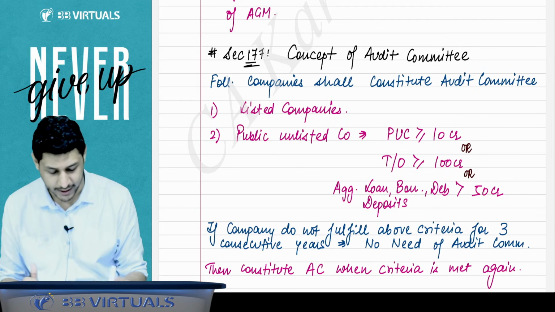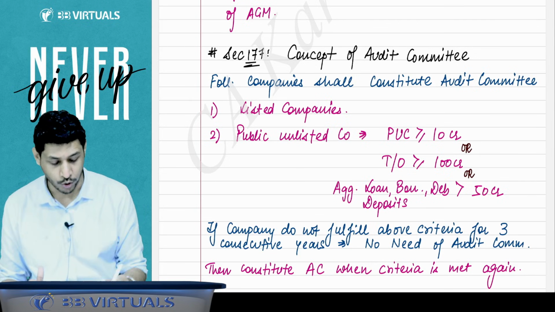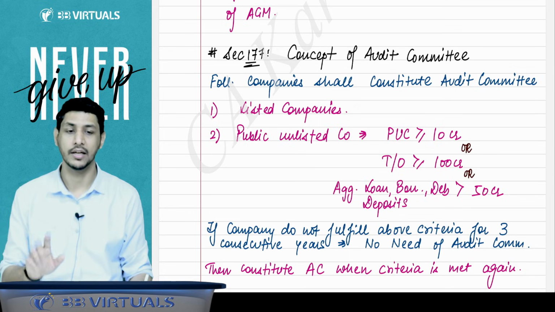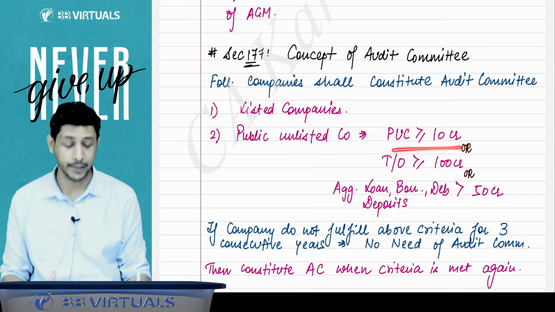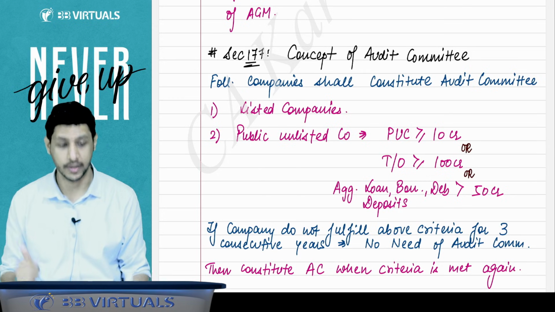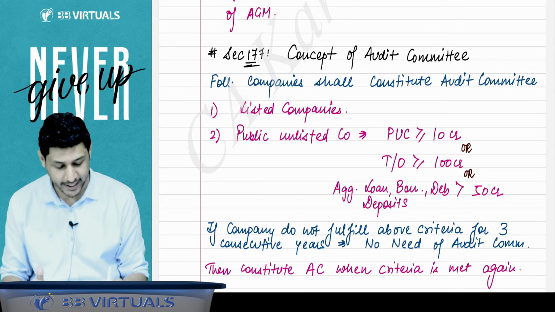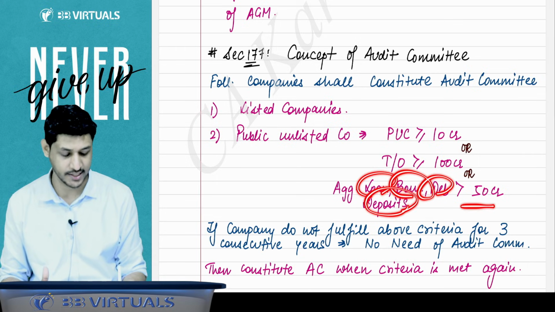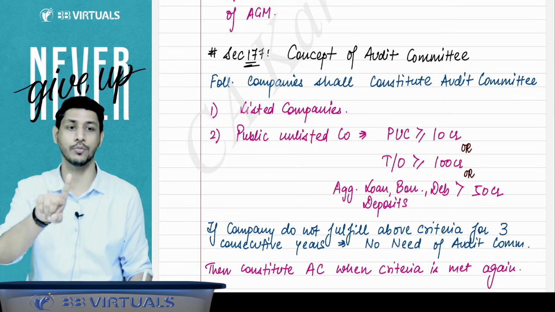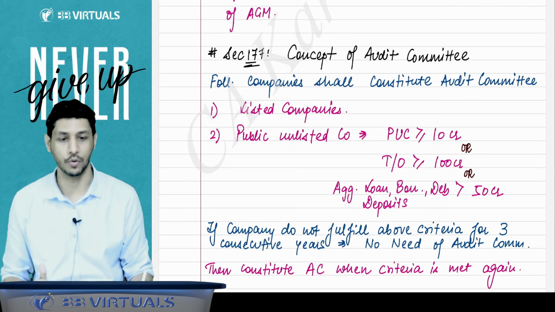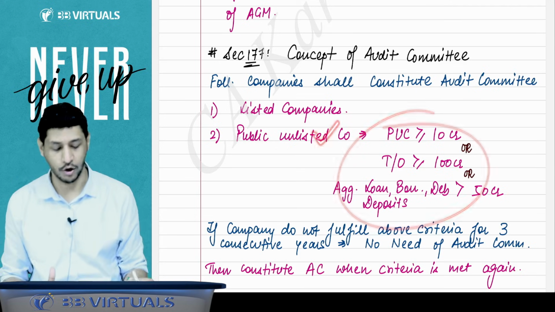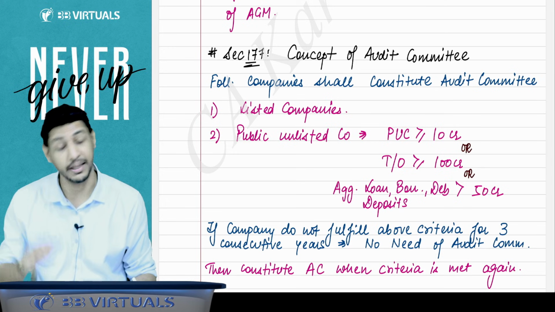Sir, the audit committee is to be constituted by which companies? Listed companies. Any public unlisted company where paid up share capital is 10 crore or more, or turnover is 100 crore or more, or the aggregate of loans, borrowings, debentures and deposits is greater than 50 crore, not equal to or more than, only more than 50 crore. Then the public unlisted company also has to constitute the audit committee mandatorily.